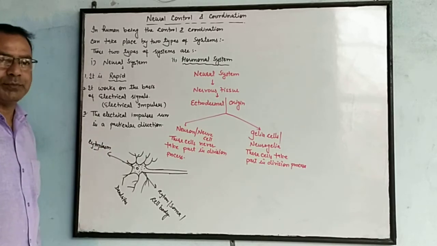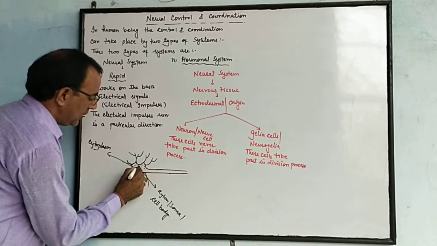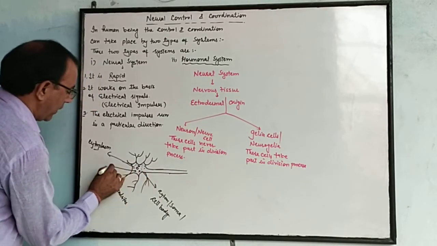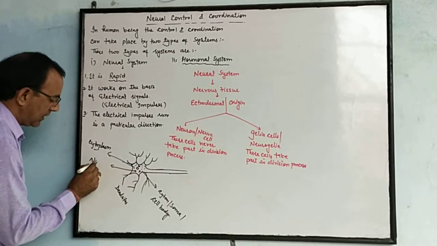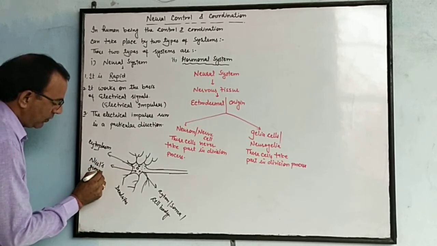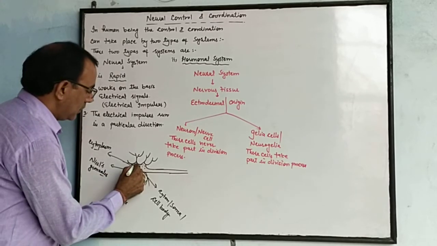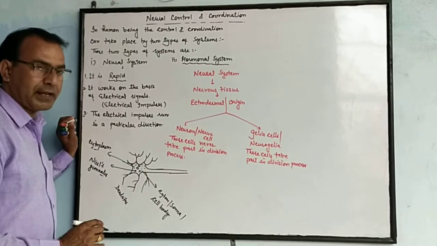In the cytoplasm, there are some granule-like structures known as Nissl's granules, in which ribosomes are also present.